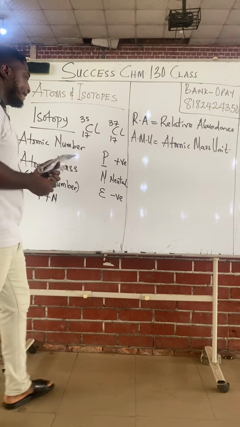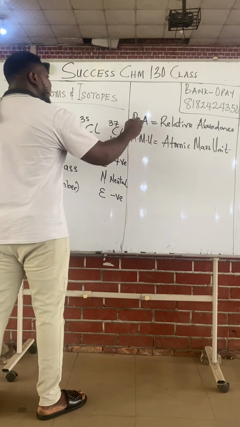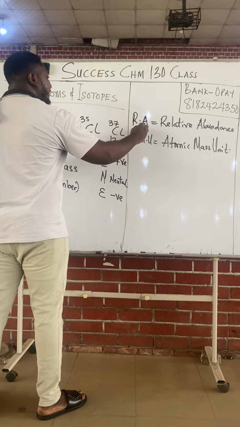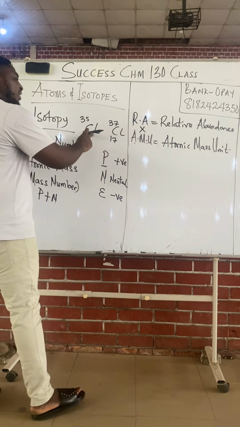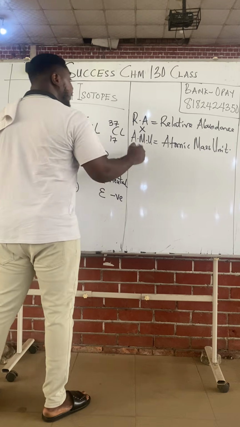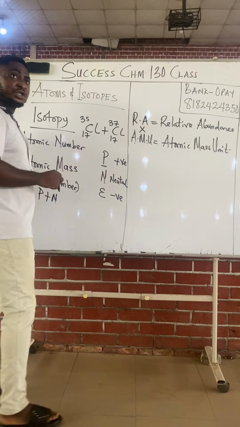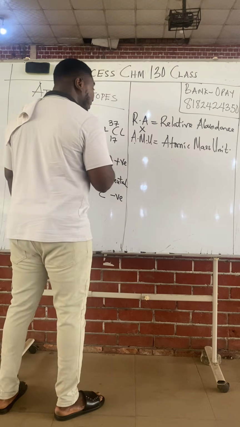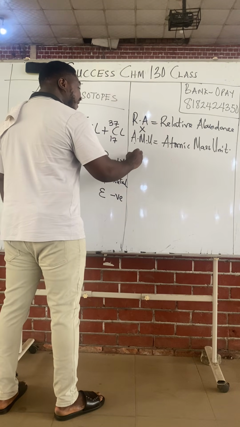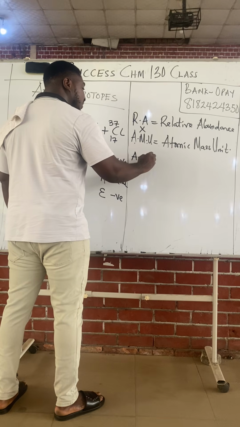So class, the relative abundance multiplied by the atomic mass unit, AMU, of this one, plus the relative abundance of this one times the AMU of this one. So let us say an element has two isotopes, A and B. The average atomic weight,